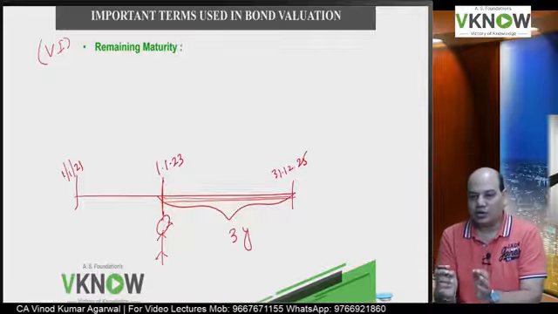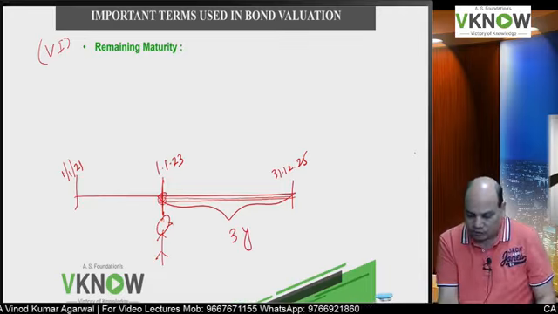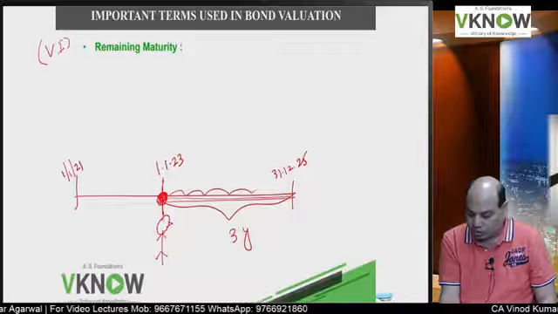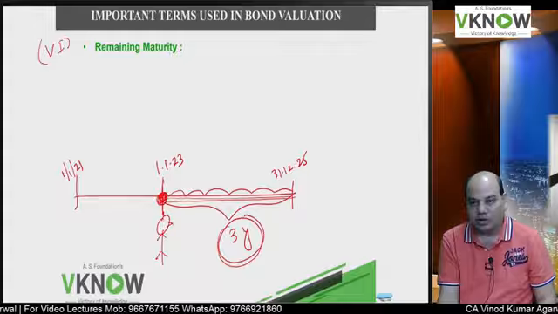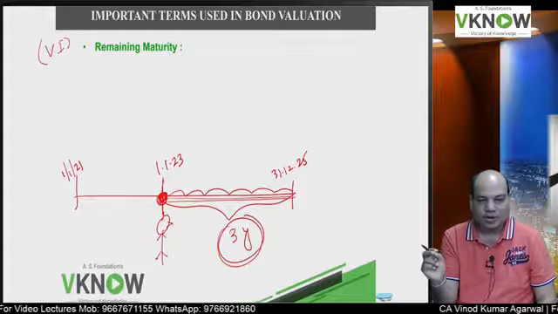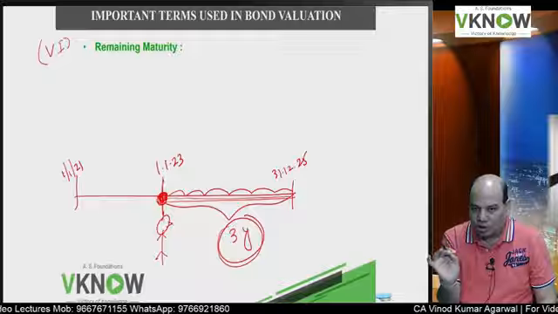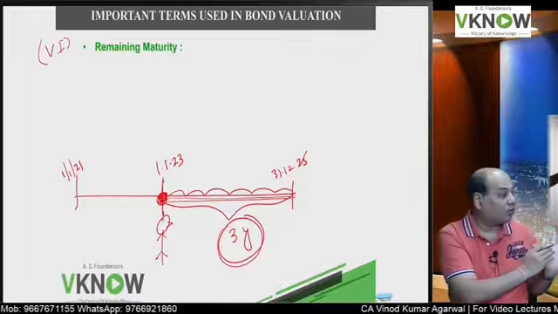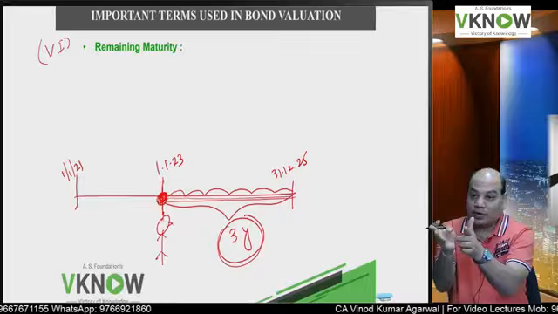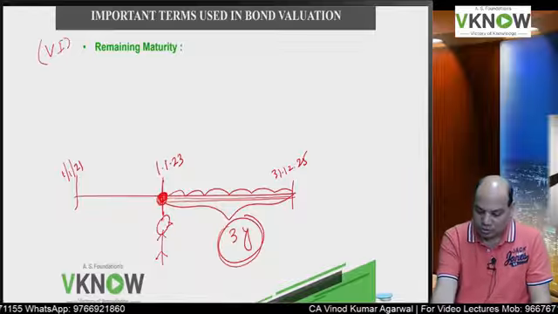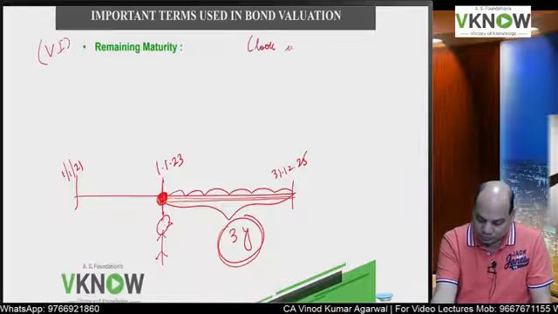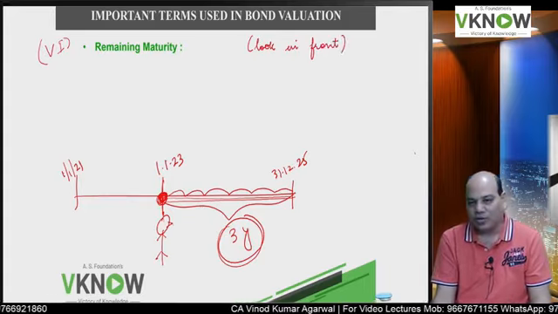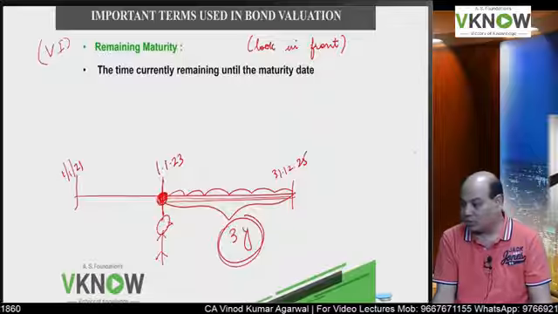And for all calculation purpose, if you have to find the value of the bond on 1st January 23, you will have to look how many years are remaining. 3 years are remaining. 3 cash flows are pending. Redemption will be after 3 years. So for all calculation, I will take 3 years. Don't look behind. Look in front. Only you have to look in front and accordingly do the calculation. That is the concept of remaining maturity.